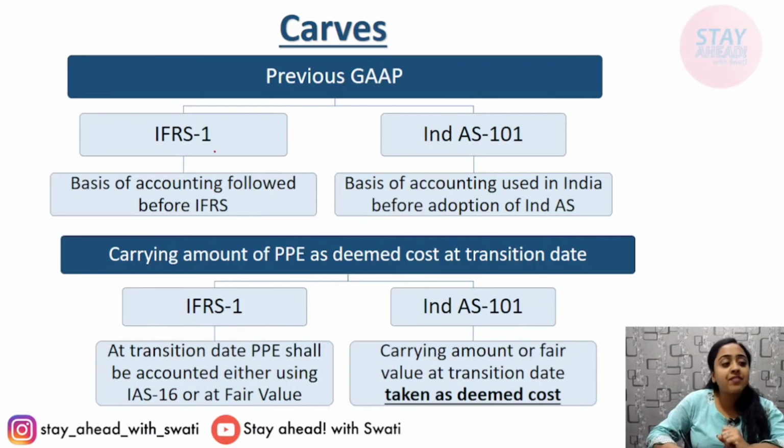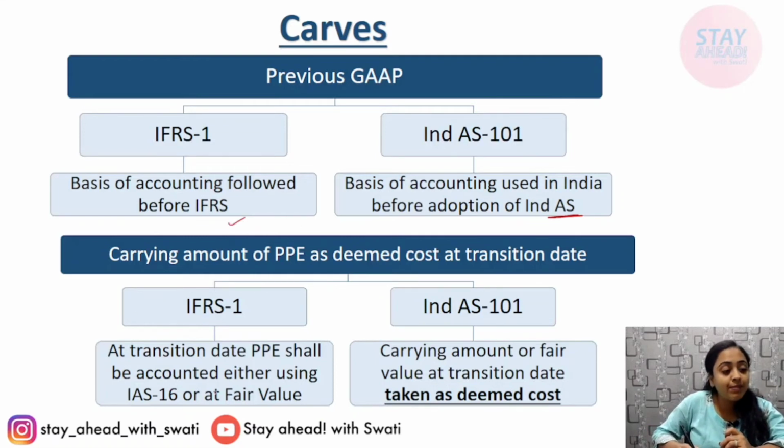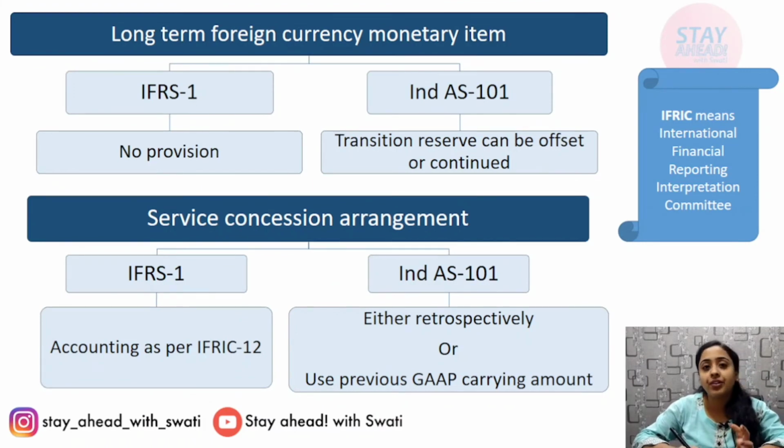As per IFRS 1, the basis of accounting is that followed before IFRS, but as per Ind AS, there were accounting standards. Carrying amount of PPE as deemed cost at transition date, we will also discuss this. As per IFRS 1, at transition date, PPE shall be accounted either using International Accounting Standard 16 PPE or fair value, whereas as per Ind AS 101, either the carrying amount or the fair value will be deemed cost. Long term foreign currency monetary items: IFRS has no other provisions, it is silent about it, whereas Ind AS 101 says either offset it or continue it. Both options are given.